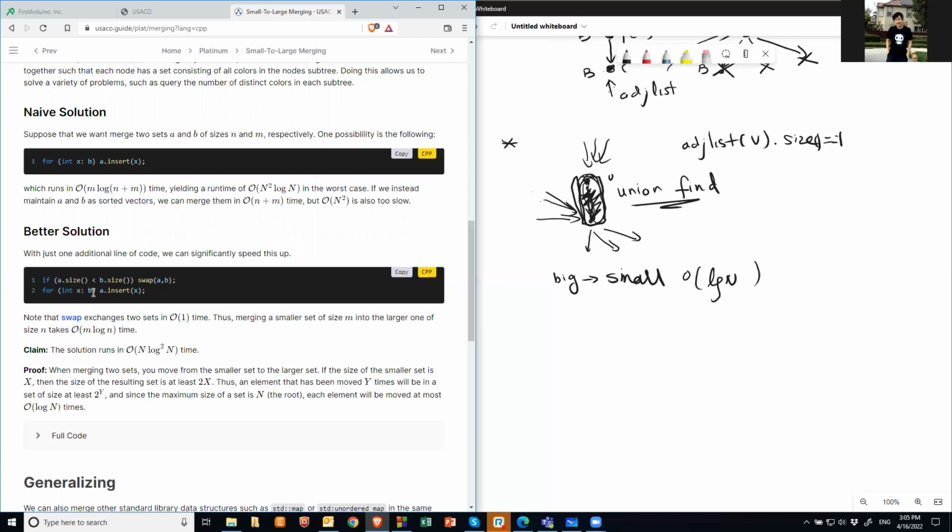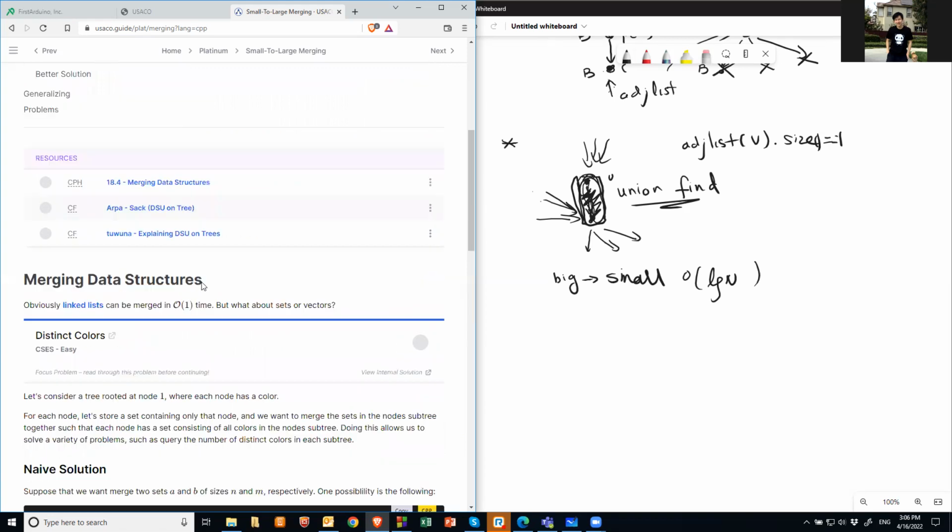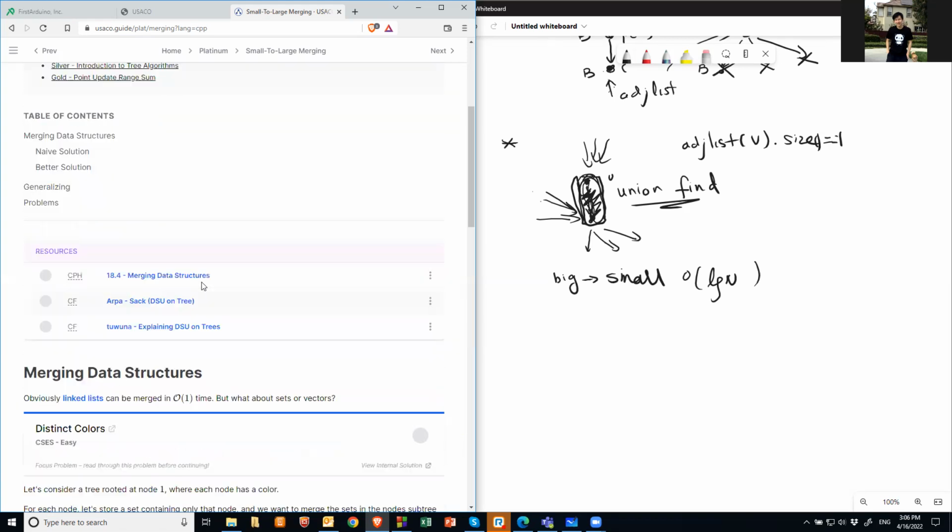Then for everything in B, which is a small one, you insert the B into A. Okay, so swap is all one time, right? The merge is M is the small one, log M, right? Basically, your log is a big one. Okay, so that's how you improve the runtime. Okay, so use this small to large merge.